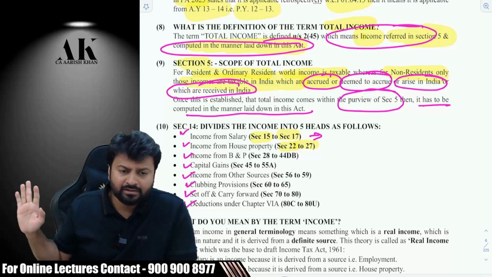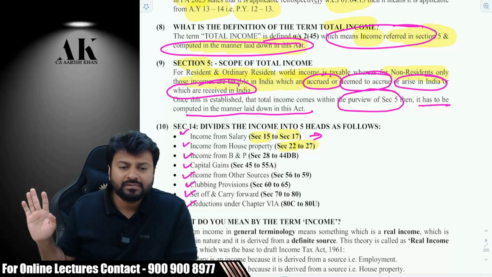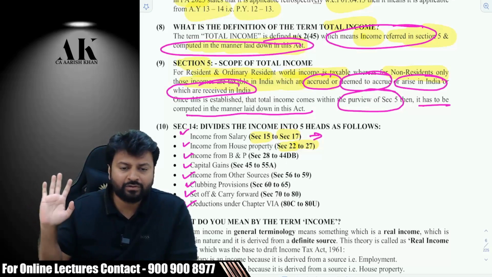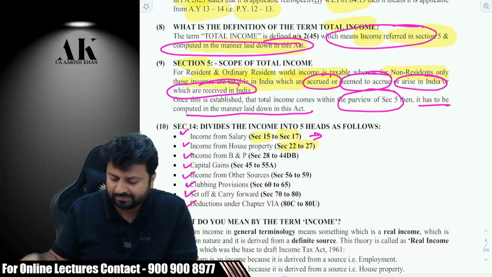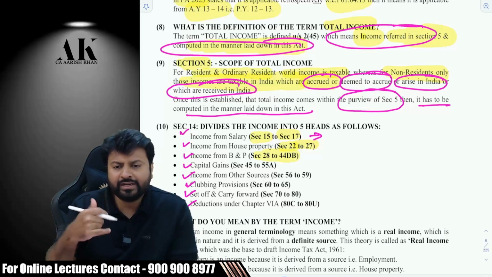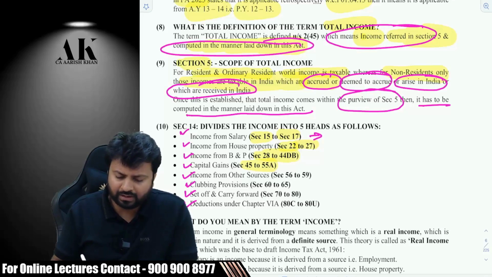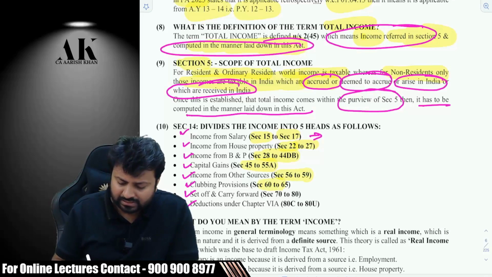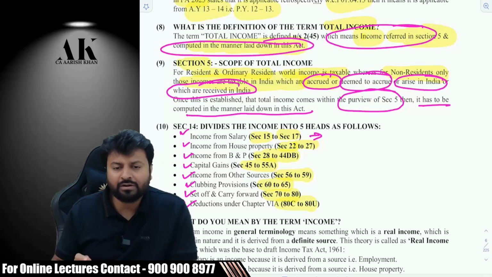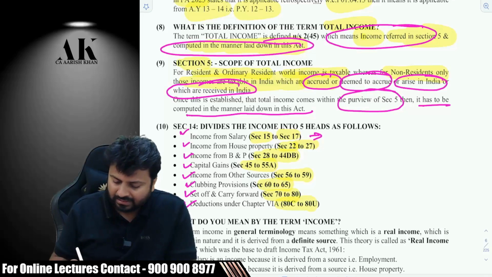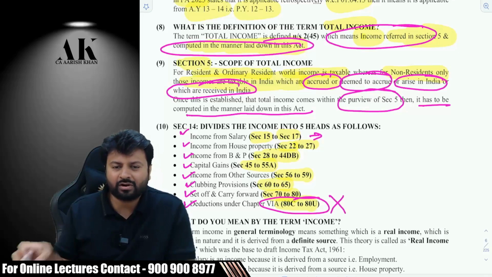Those are omitted. Omitted means not omitted from the syllabus, but omitted from the act itself. It was relevant earlier, now it is not relevant. Then 28 to 44 is business and profession. 45 to 55 is your income from capital gains. Then other sources, then clubbing, then set off, and then your master deduction, Chapter 6A. Now, Chapter 6A is more or less irrelevant from this year onwards.